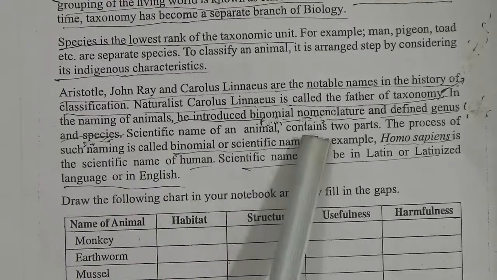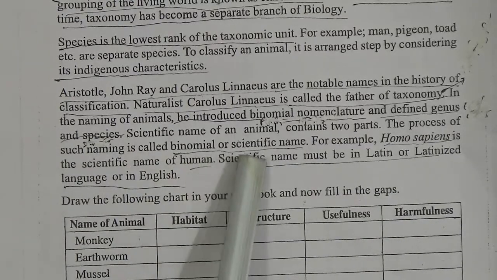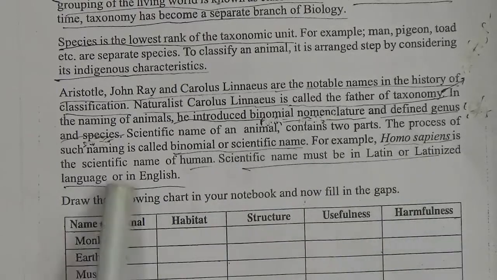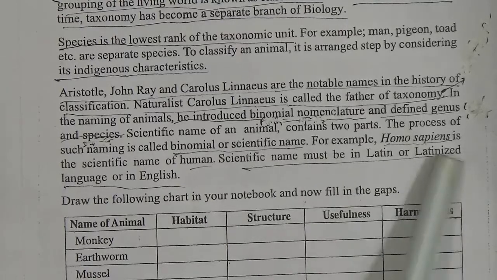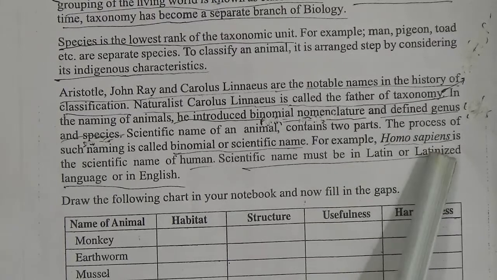The scientific name of an animal contains two parts. The process of such naming is called binomial nomenclature, or scientific naming. For example, Homo sapiens is the scientific name of human. So my dear students, underline this line. This is also a knowledge-based question. The scientific name of human is Homo sapiens.